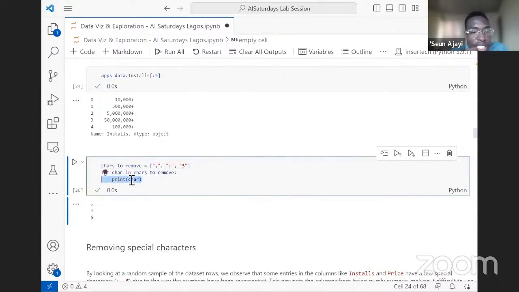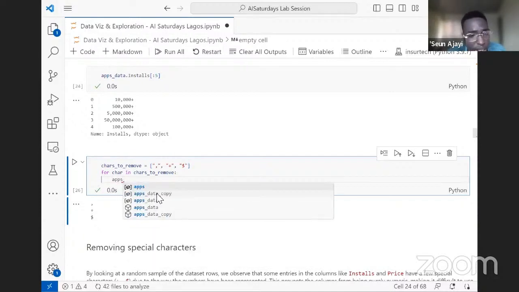We are not interested in printing these characters, but what we want to do is remove them from the install columns. And a good way to do this is we reassign the install columns. Okay, apps, let's go data.